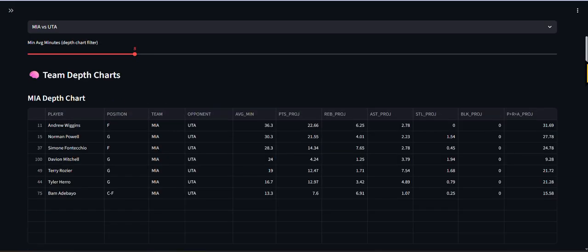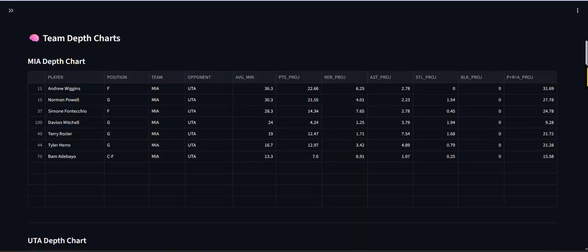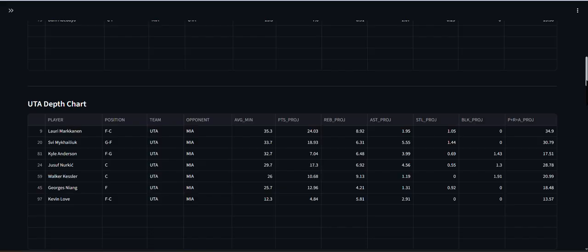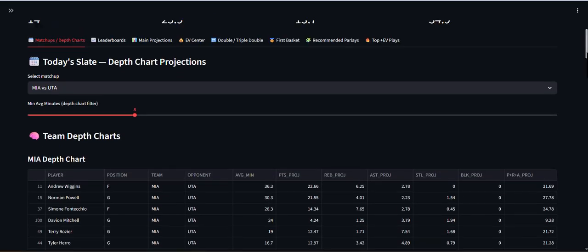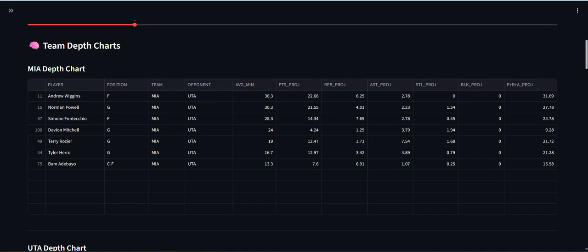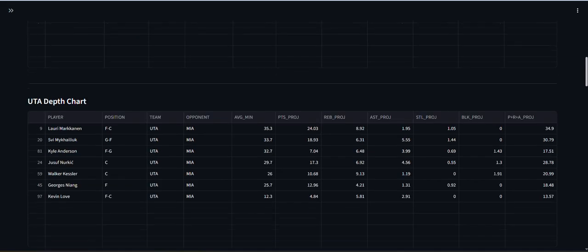So here's your matchups. Here's Miami's lineup that we have for today. And here's Utah's depth chart that we have for today. All right, just pause the video so you can see these, okay? You can use this one slate as a trial run, all right, and try these, and it's going to go.